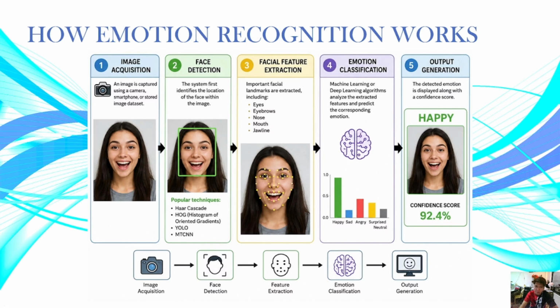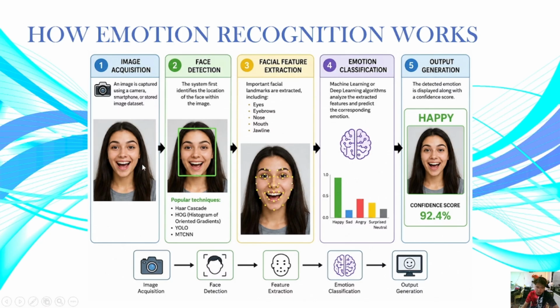Now, how does emotion recognition work? This is the process diagram of how emotion recognition works. The first one here is image acquisition. When we talk about image acquisition, an image is captured using a camera, smartphone, or stored image dataset. The purpose of this is to collect facial data for analysis, and it provides the raw image that will undergo further processing.